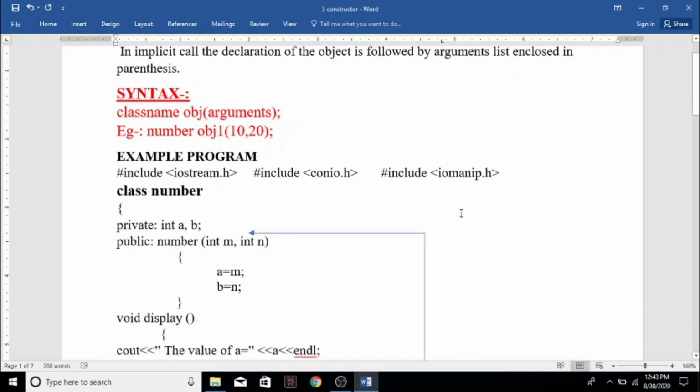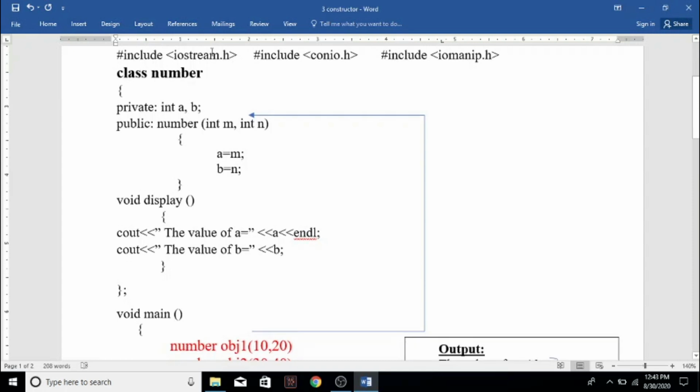Okay. So the program will start with #include iostream.h, conio.h and iomanip.h. Then class Number, Number is a class name, private int a, b, again two variables we are declaring in the private declaration. Then in the public declaration we are declaring the parameterized constructor, that is the constructor name is Number, and int m, n. These two are the formal argument names. That means these arguments are receiving the values from the main program. And after receiving these values, m will give the value to a and n will assign the value to the variable b.